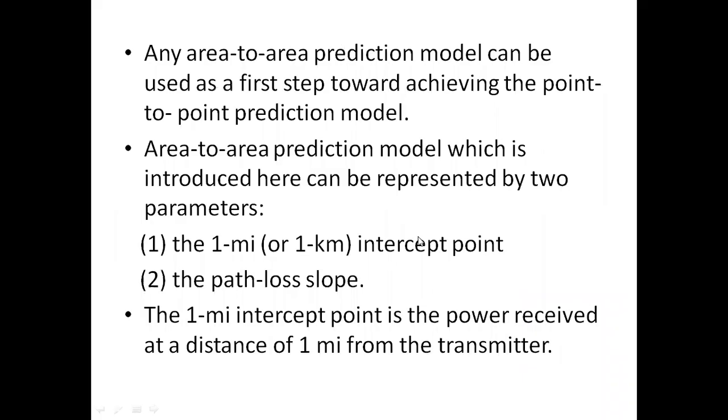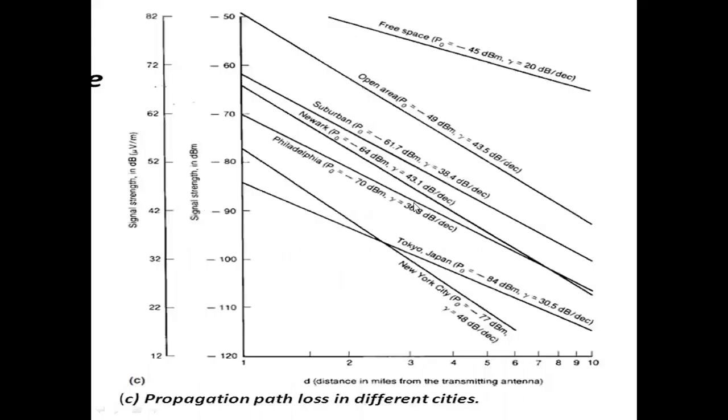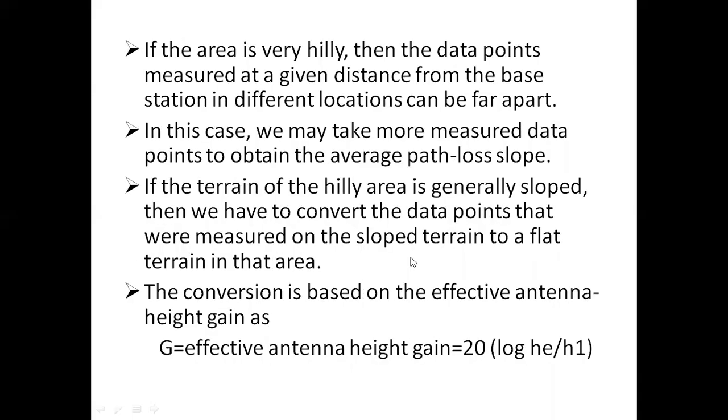Then join the 1 mile intercept with the 10 mile intercept. Then we can have the path loss curve of our area. So this is the method when our area does not match any of these area curves.